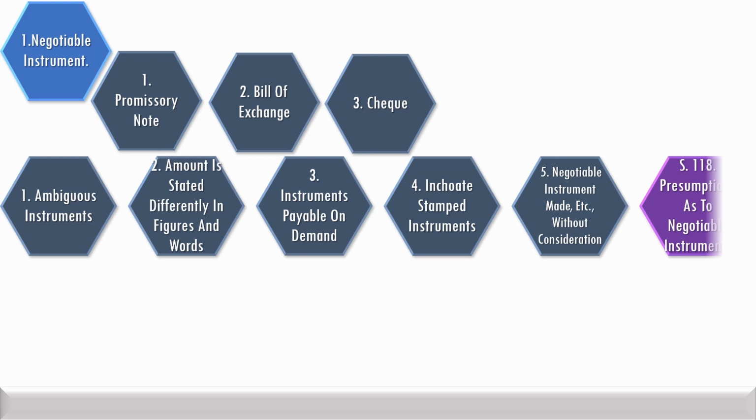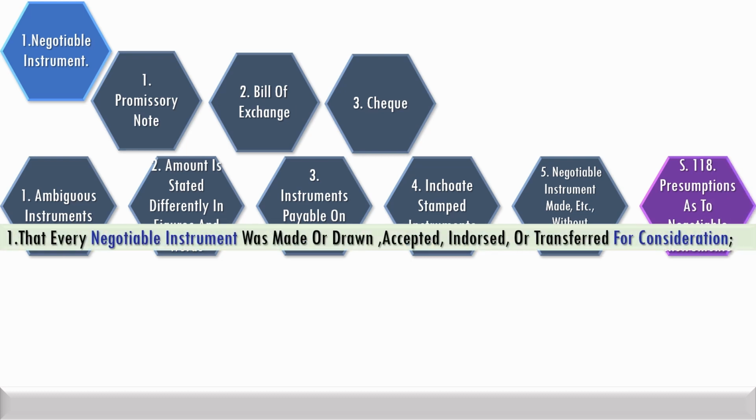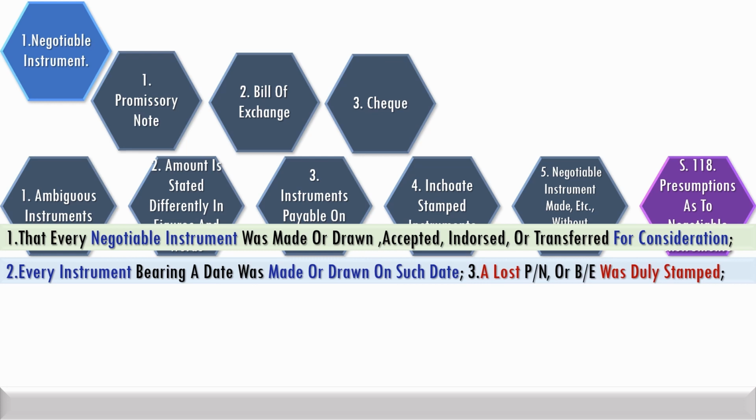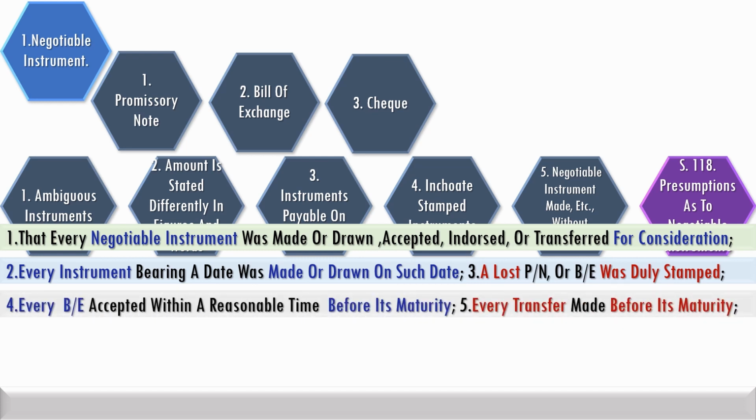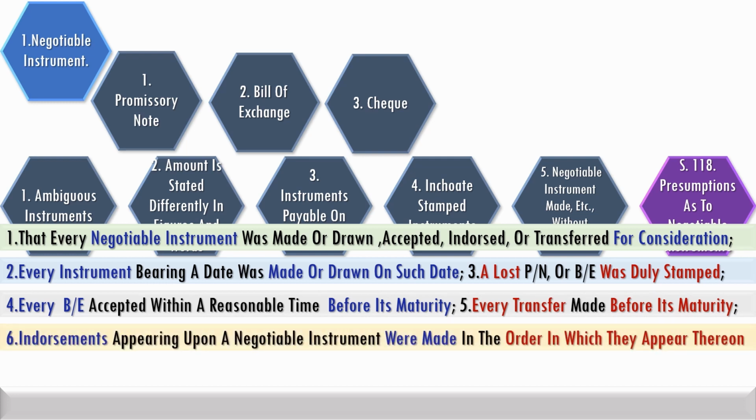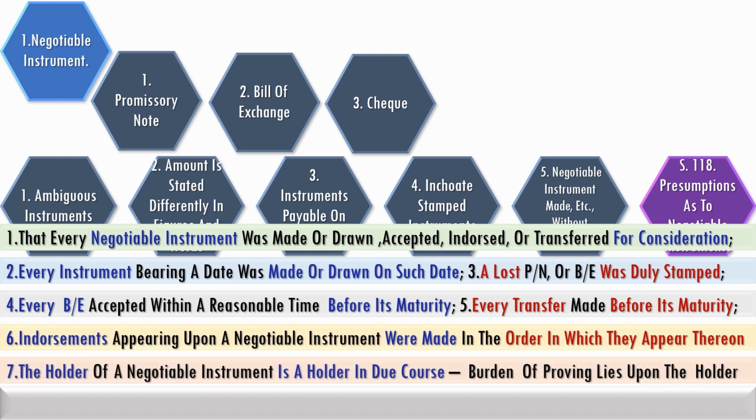Presumptions under section 118: that the negotiable instrument was for consideration, and the instrument was made or drawn on the specific date as mentioned, and it was properly stamped, and every bill of exchange was accepted before its maturity, every transfer was made before its maturity, and endorsements were made in the order in which they appear thereon, and the holder is a holder in due course.